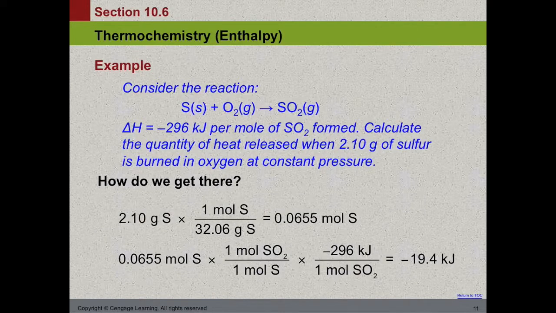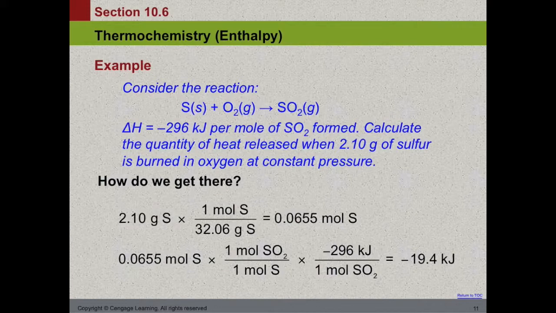So our first step is to calculate how many moles of sulfur we have. So 2.10 divided by 3.206, which is the molar mass of sulfur, gives us 0.0655 moles of sulfur.